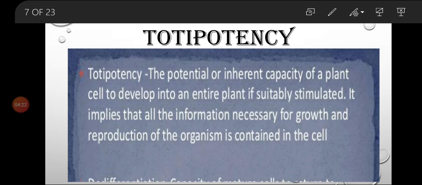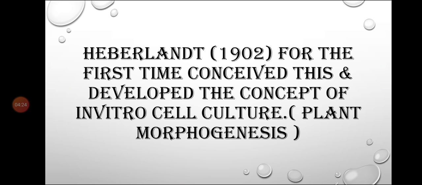This technique was first conceived by a scientist known as Haberlandt in the year 1902, who developed the concept of in vitro cell culture, known as plant morphogenesis. This technique of totipotency and plant tissue culture was first observed and conceived by Haberlandt in 1902.